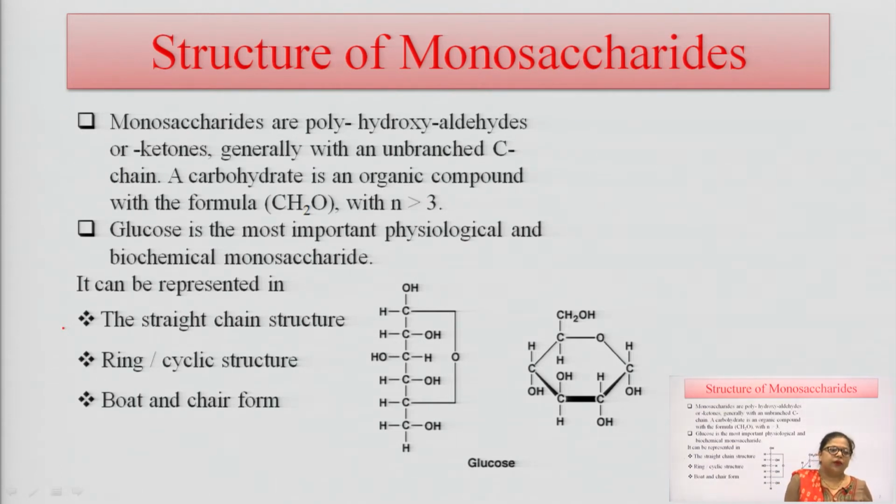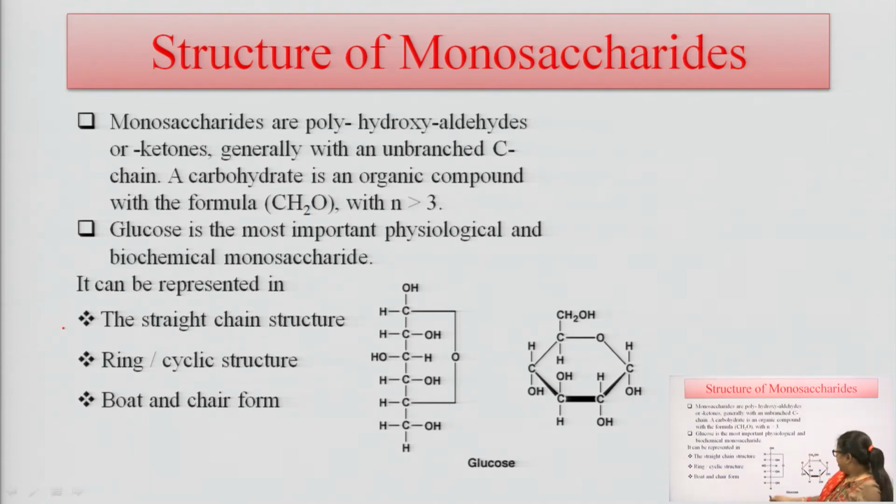Or where n is more than 3. Glucose is the most important physiological and biological monosaccharide, and it shows its structure in three different types. The first one is the straight chain structure, the second one is the cyclic or ring structure, and the third one is the boat and chair form.